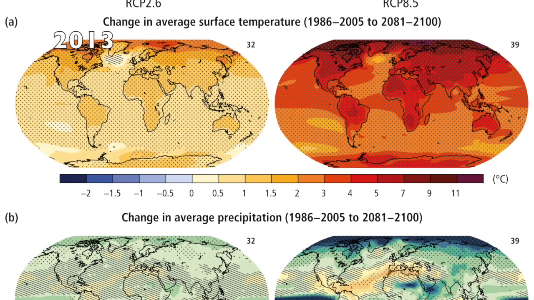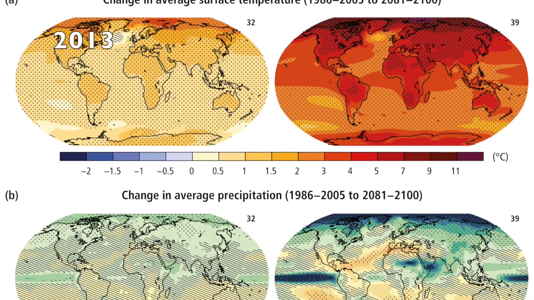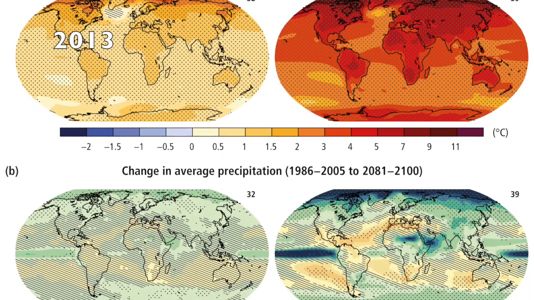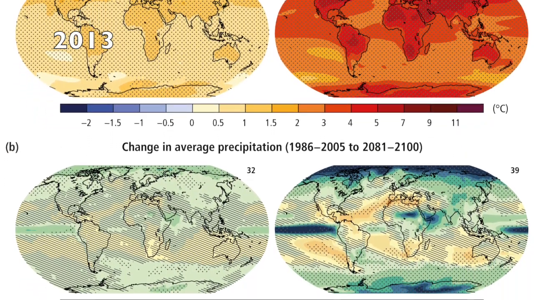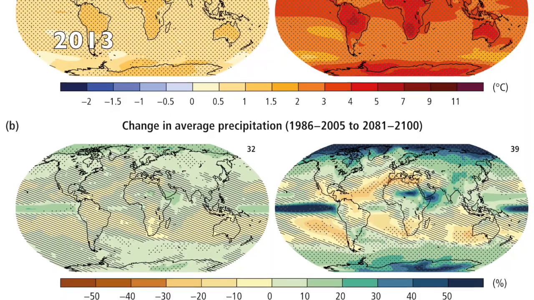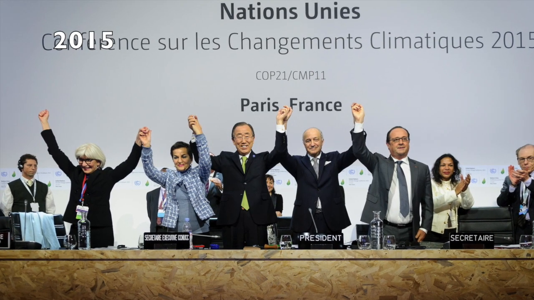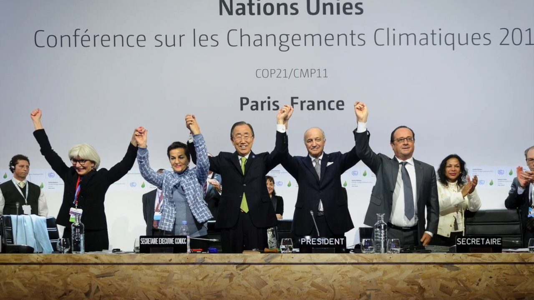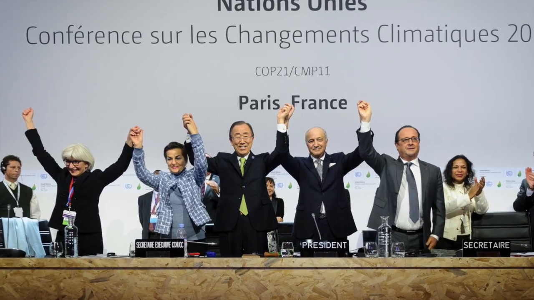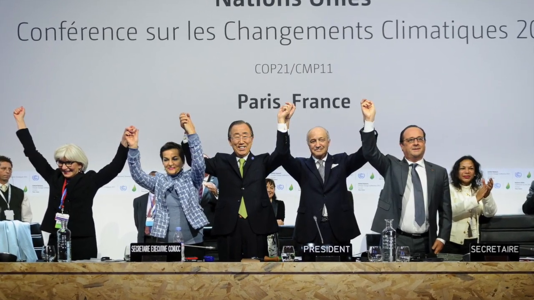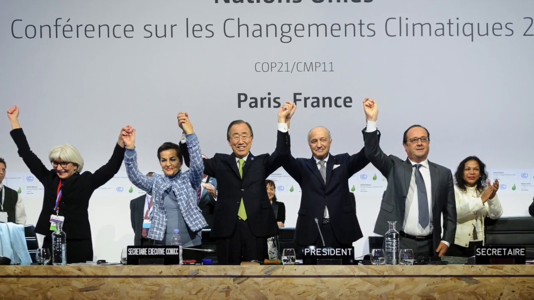In 2013, the first part of the IPCC's fifth assessment report says that scientists are 95% certain that humans are the dominant cause of global warming since the 1950s. In 2015, 195 nations agreed to combat climate change and signed the historical Paris Agreement. They decided to unleash actions and invest towards a low-carbon, resilient, and sustainable future.